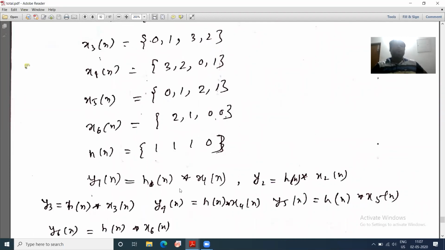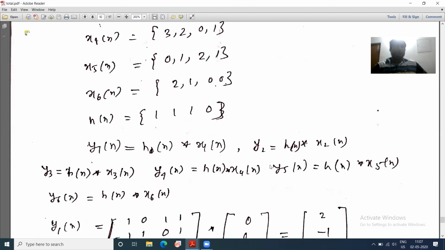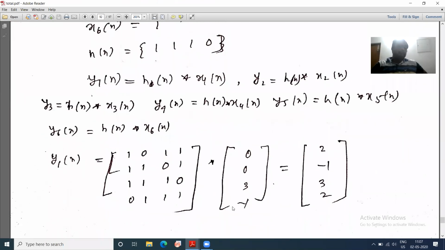Now y1 of n equals h of n convolved with x1 of n, y2 of n equals h of n with x2 of n, like that I have to compute up to y6, right? I hope this is all right. Yes, sir. So y1, y2 up to y6 I can write using this equation. Sorry, y6 of n.